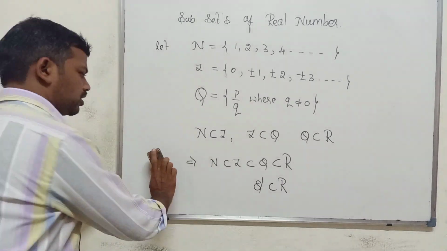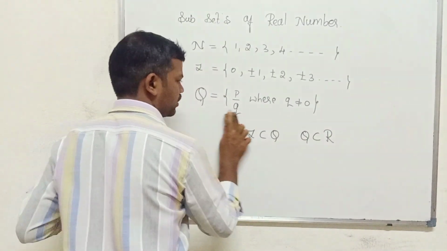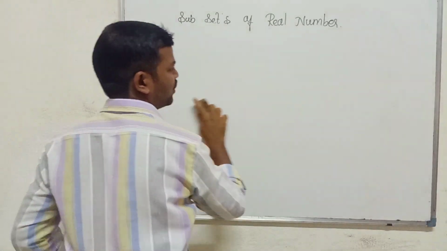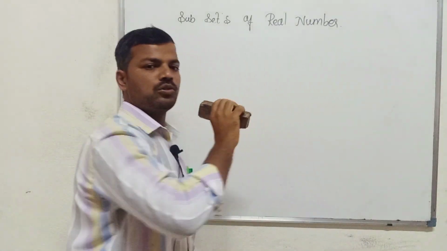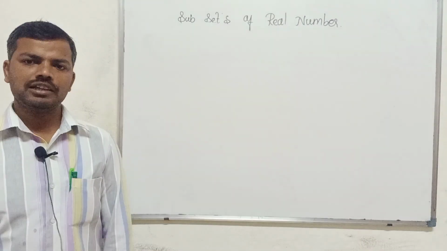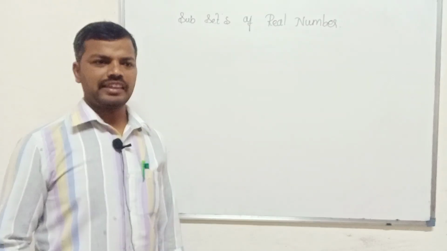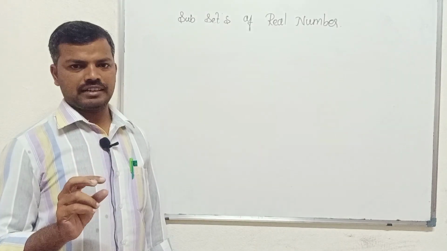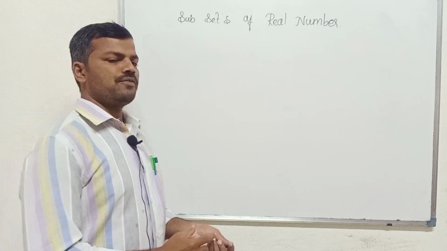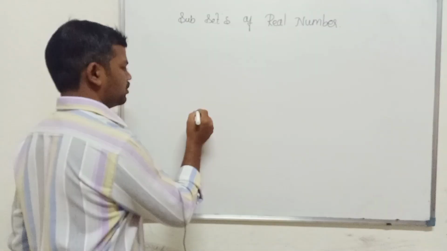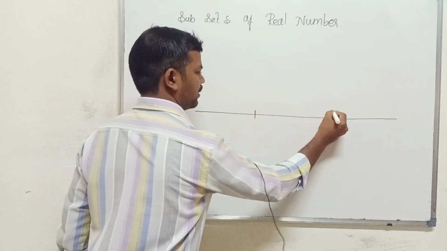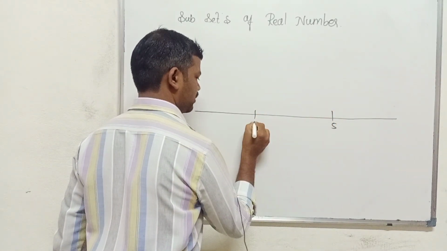So next we come to intervals. Interval means what? The word itself gives the idea of how to define the interval. Interval means in between. Suppose we have two numbers, and we already know about the number line: 1 and 5.